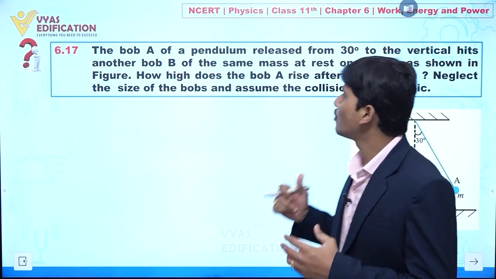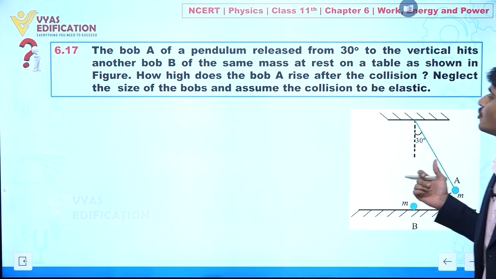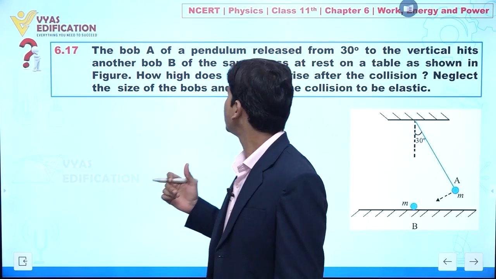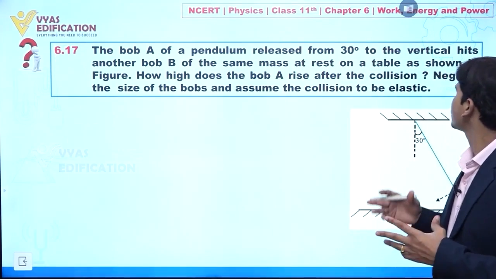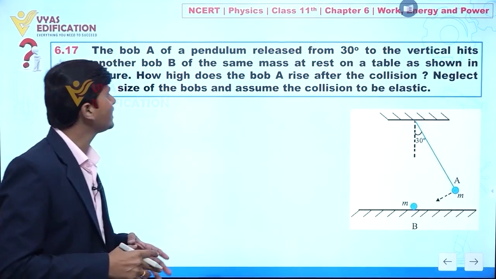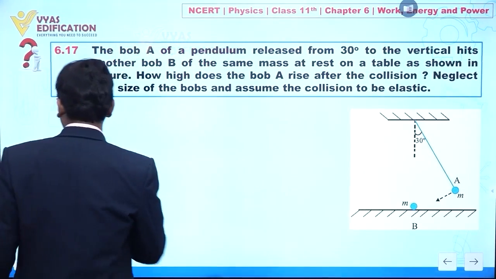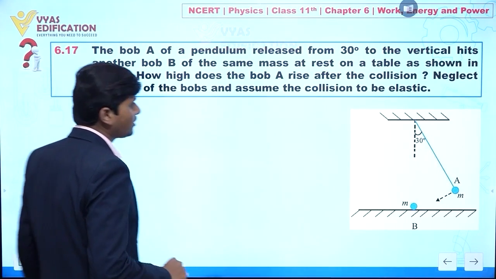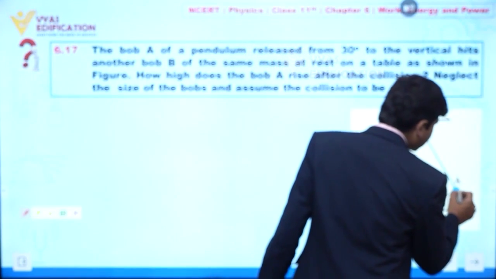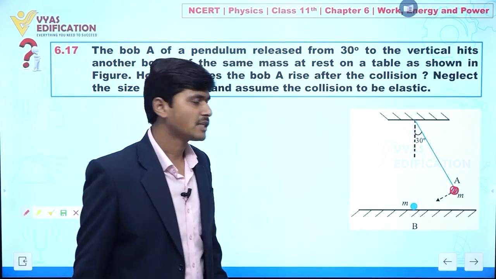The bob A of a pendulum released from 30 degrees to the vertical hits another bob B of the same mass at rest on a table, as shown in the figure. Now we have to calculate how high the bob A rises after the collision. First of all, let us try to understand. Actually, if we are concentrating on this bob, what are the external forces acting?